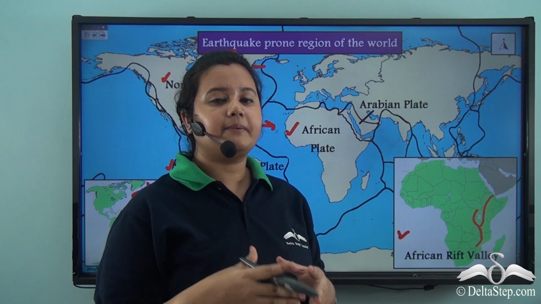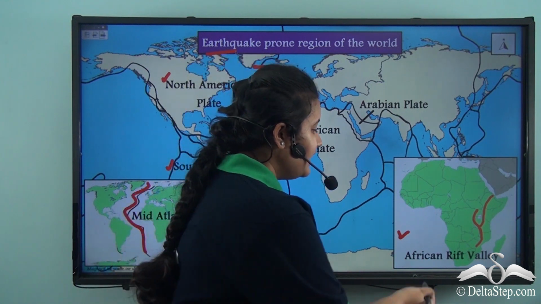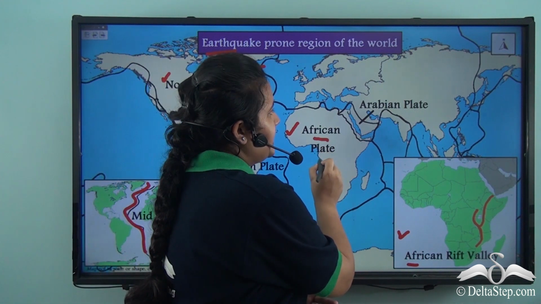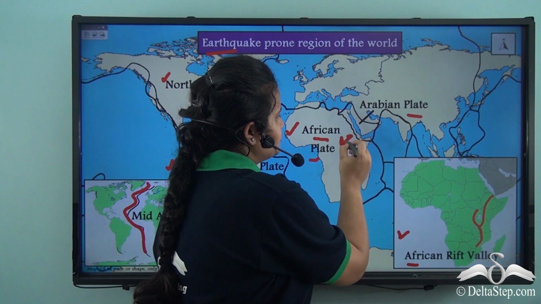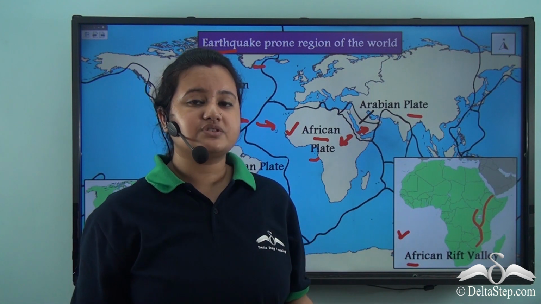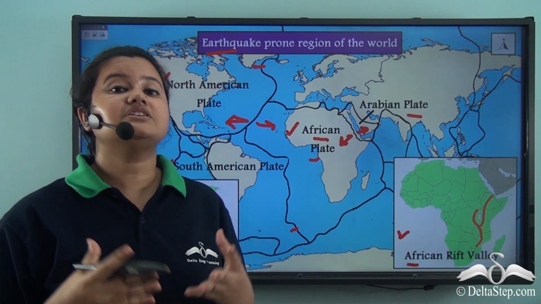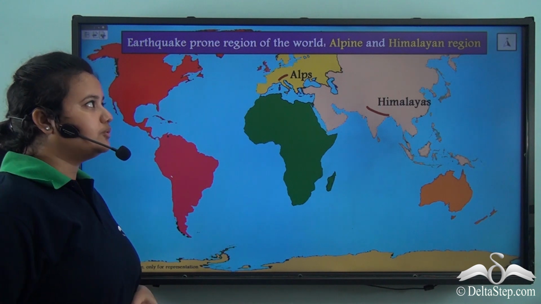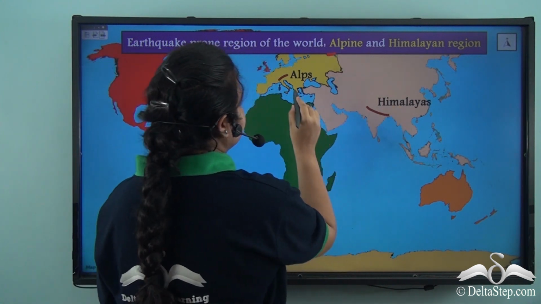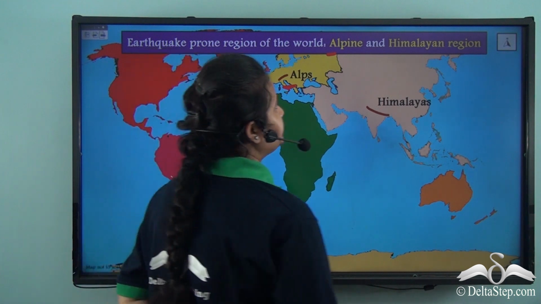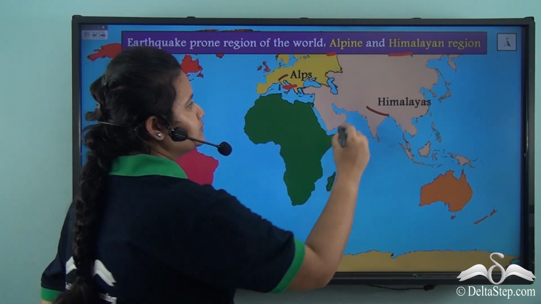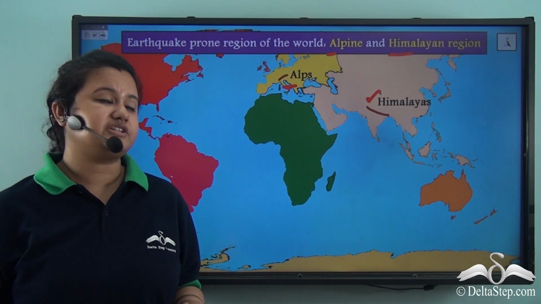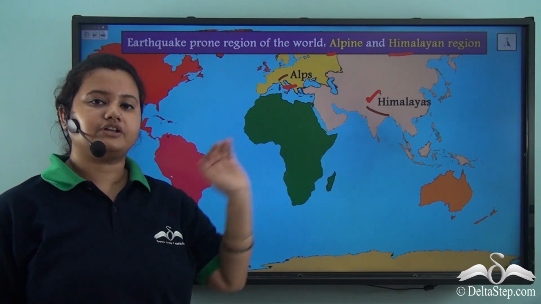And again, another important earthquake prone region is the African Rift Valley. In the African Rift Valley, as the African plate and Arabian plate diverge, it induces seismic activities and causes earthquakes. Another earthquake prone region of the world is the Alpine region, here in the Alps, and the Himalayan region, here in the mountains of the Himalayas. The severe Nepal earthquake that occurred in 2015 is a part of this Himalayan range.